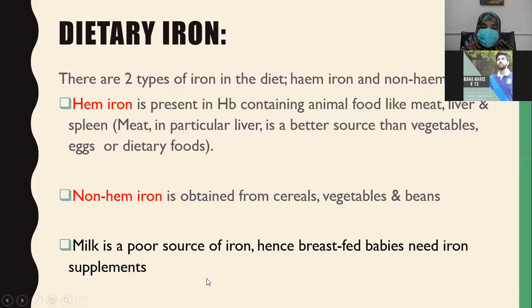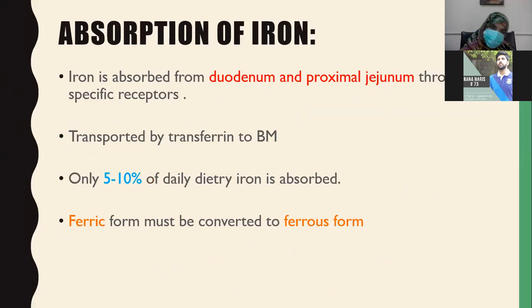So milk is a poor source of iron. So mostly these children get anemic. They are iron deficient and they have iron deficiency anemia because children have prolonged breastfeeding, and it lacks iron.